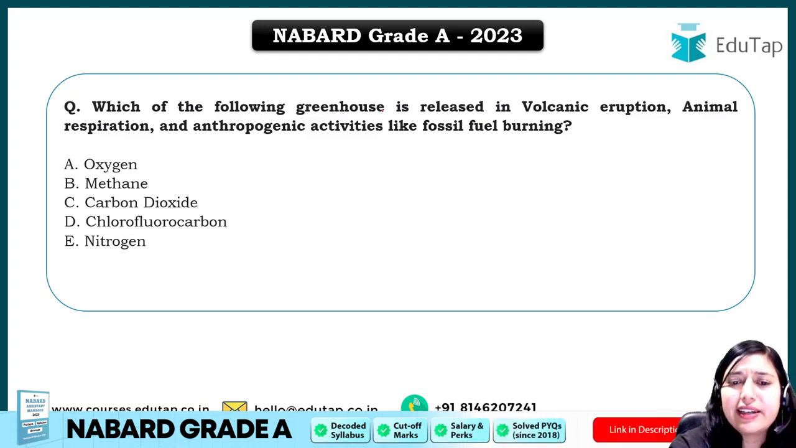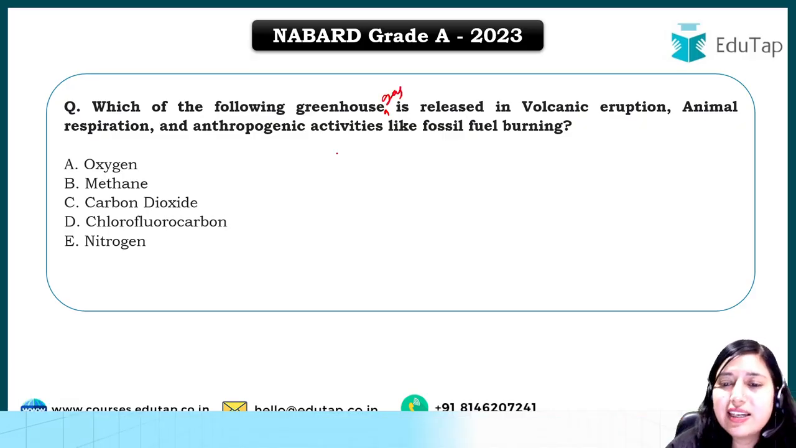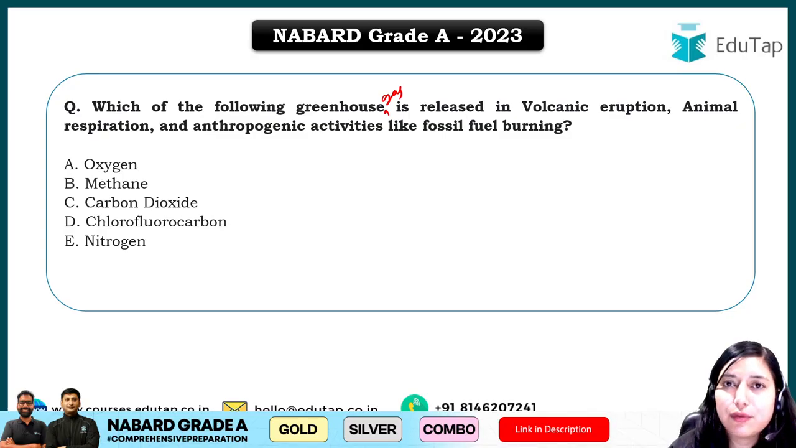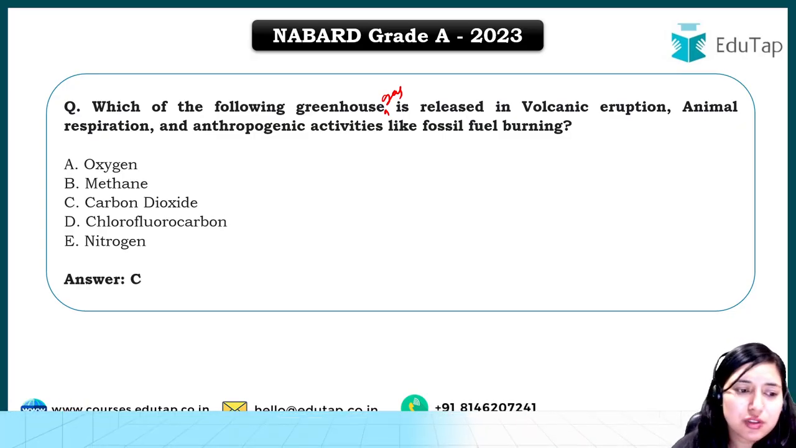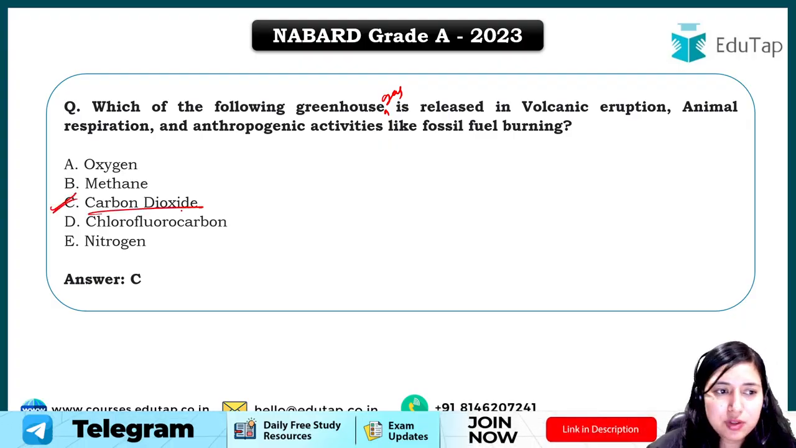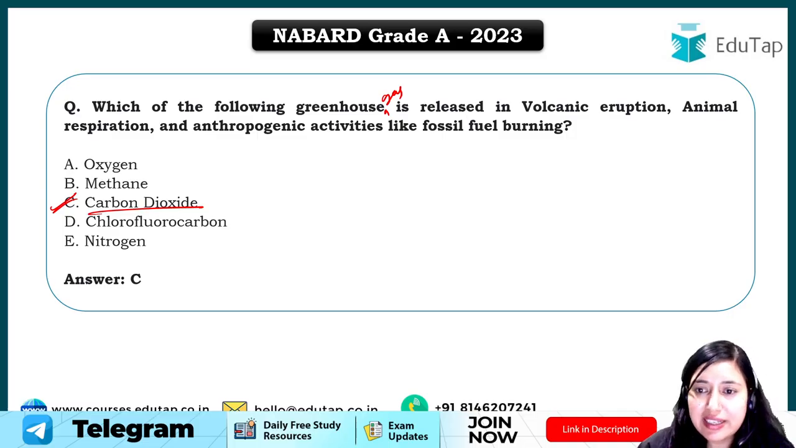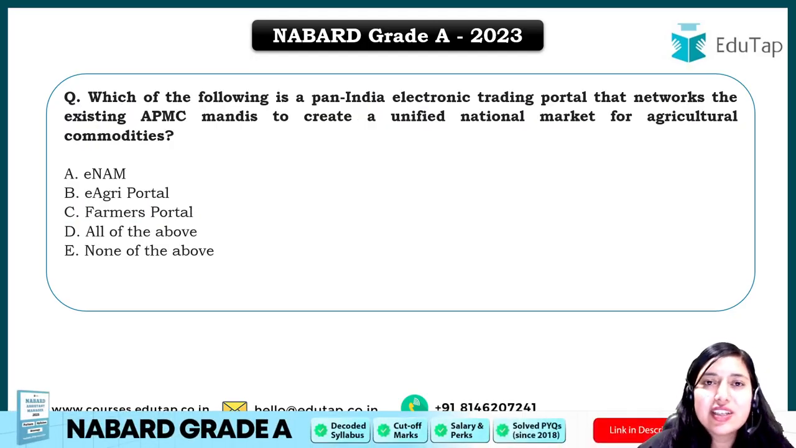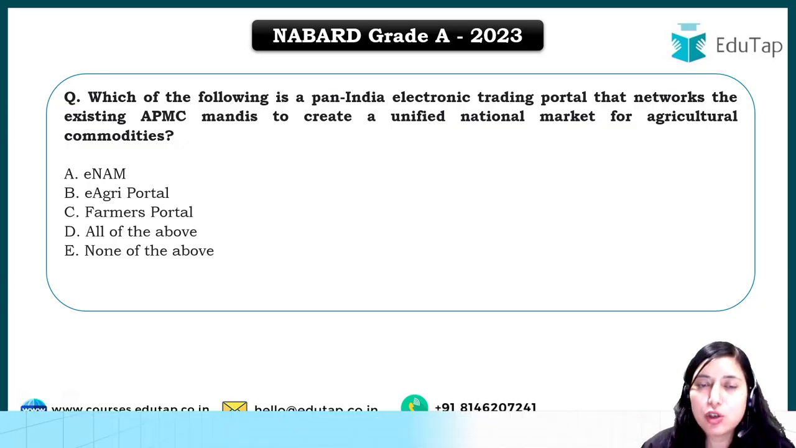Next question is, which of the following greenhouse gases is related to volcanic eruption, animal respiration and anthropogenic activities like fossil fuel burning? The answer for this question is, students, carbon dioxide, right? Through animal respiration carbon dioxide is released, through volcanic eruption carbon dioxide is added, through fossil fuel burning again carbon dioxide is added to the atmosphere, and carbon dioxide is one of the greenhouse gases, which is increasing the temperature of the earth's atmosphere and leading to global warming.